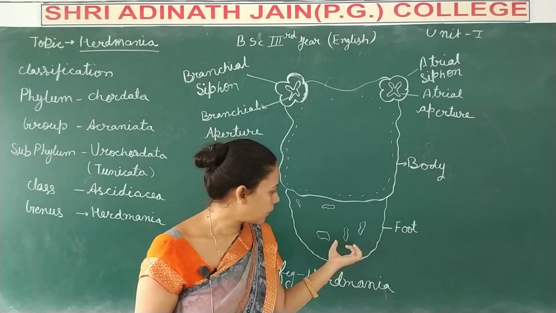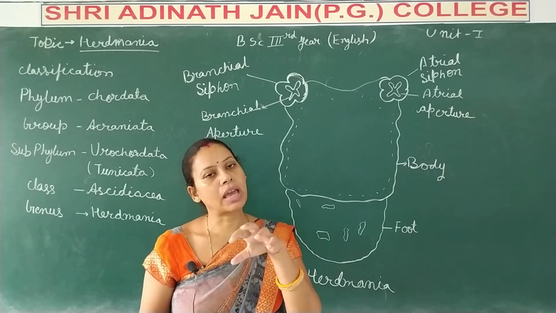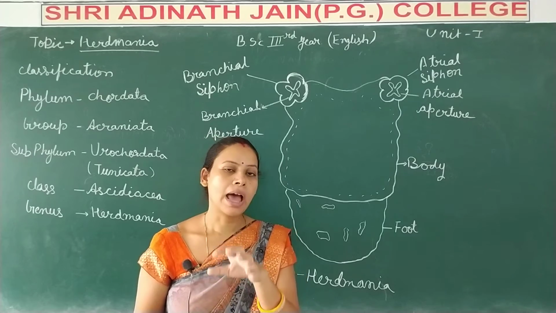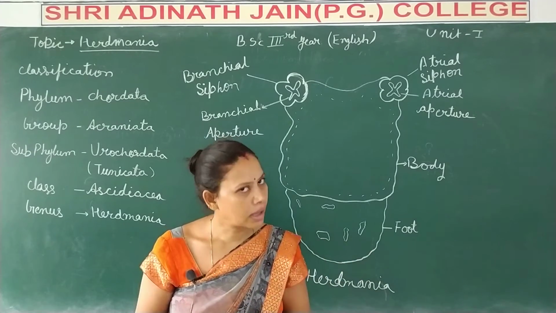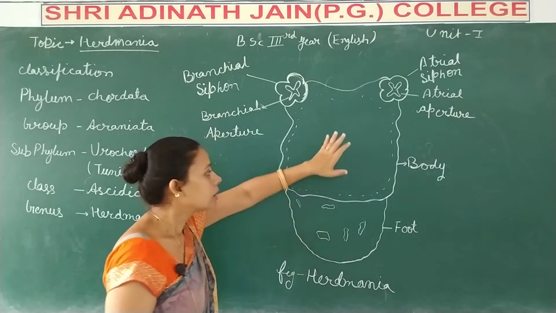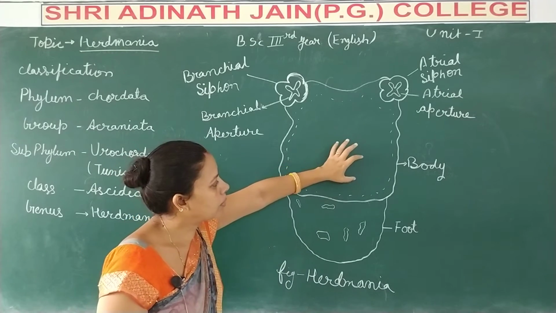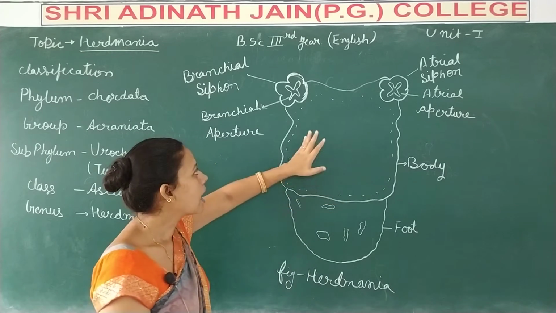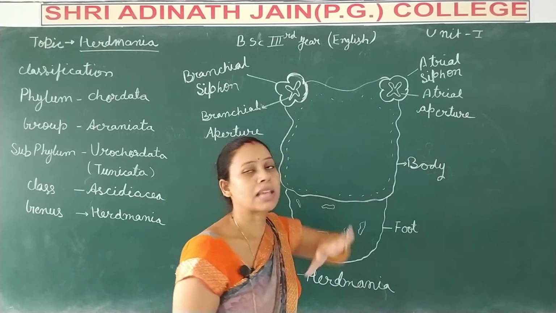By the foot it attaches to a gastropod shell, living as a symbiotic animal. The upper body, or main proper body, has two types of siphon.